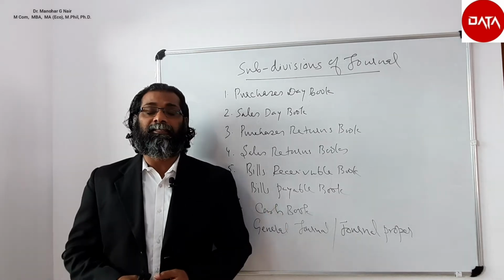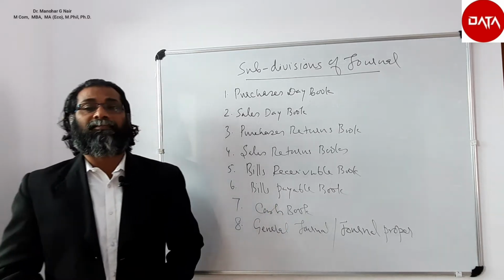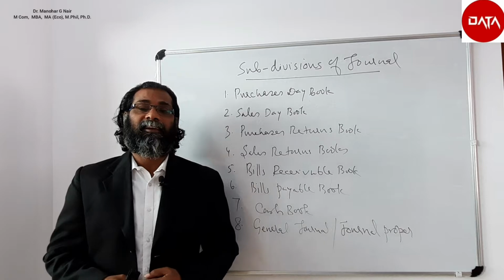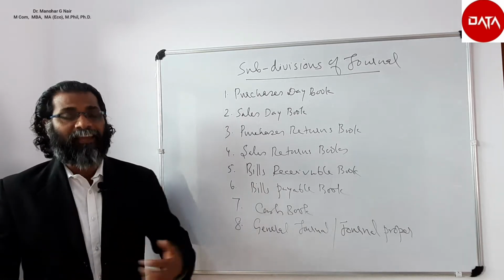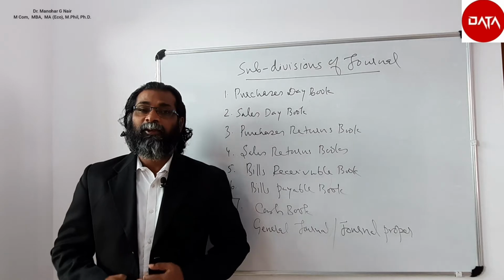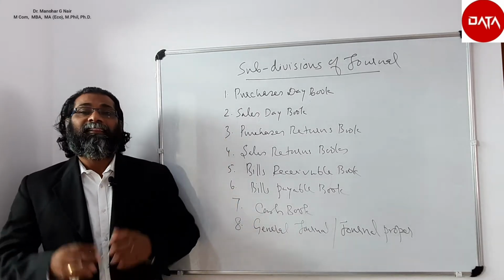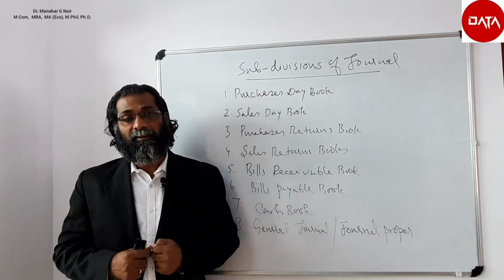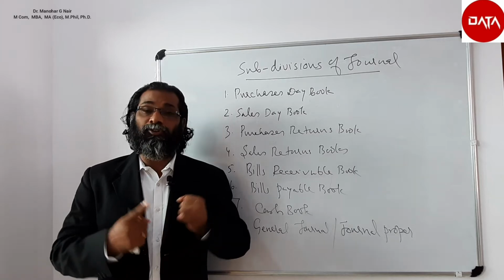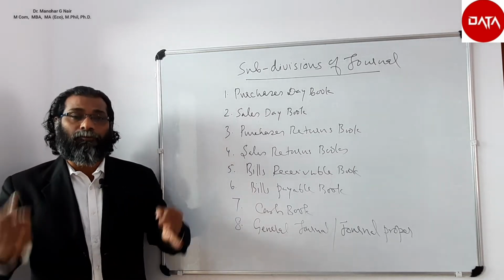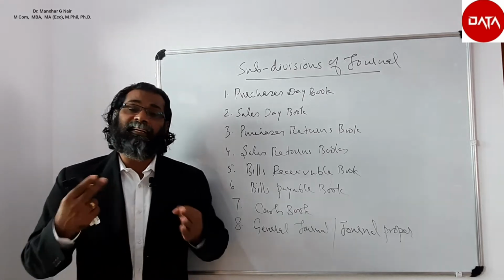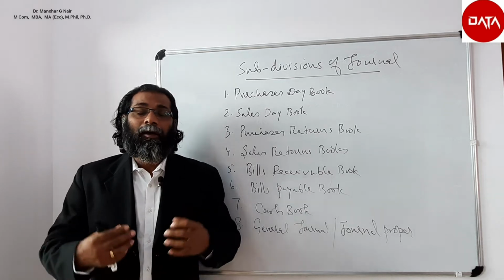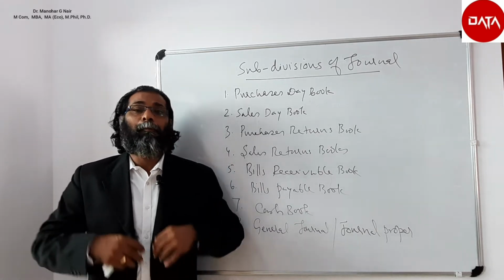their type of transactions. For example, credit purchase, credit sales, purchases returns, sales returns, bills receivable or bills payable or cash transactions. So based on the nature of transactions, the transactions are classified into mainly 8 types. One is credit purchases of goods. Similarly, credit sales of goods. Then purchase return of goods, sales return of goods, cash transactions, receipt of bill of exchange, payment of bill of exchange.